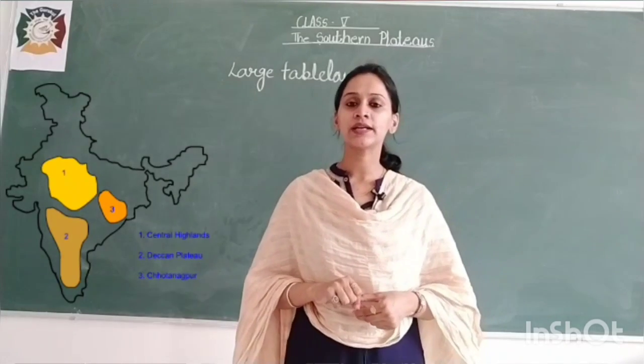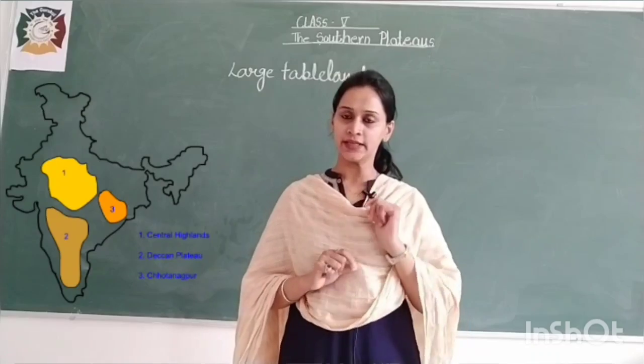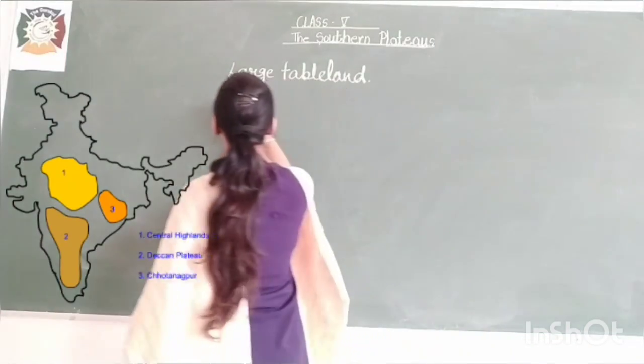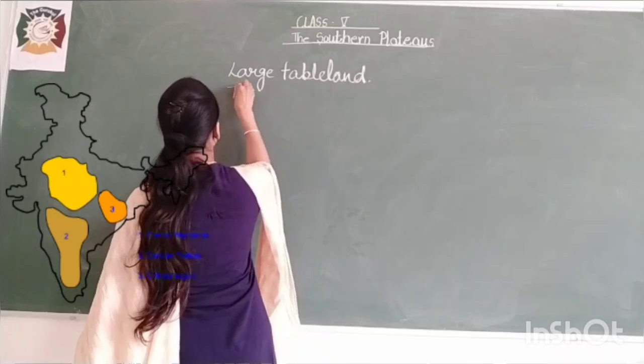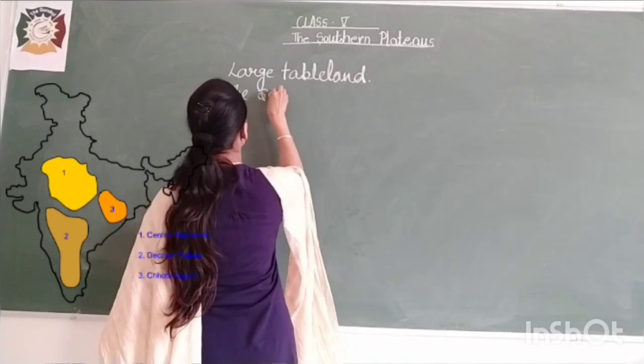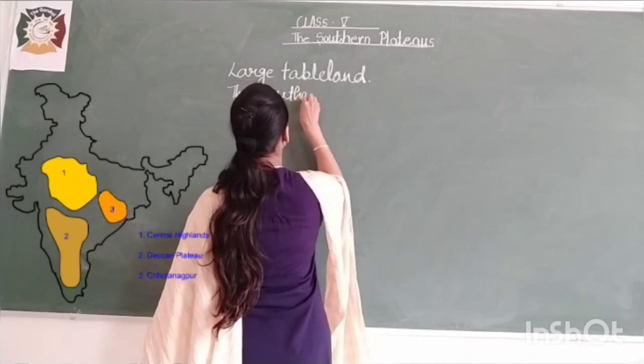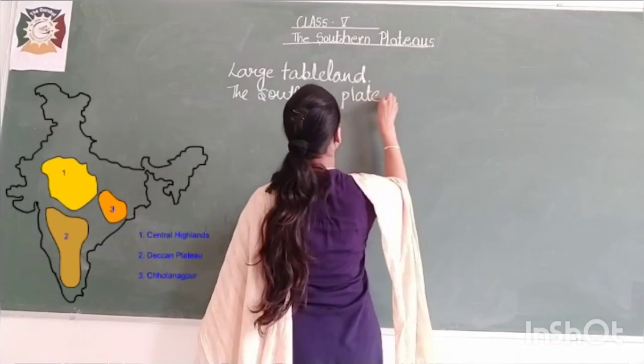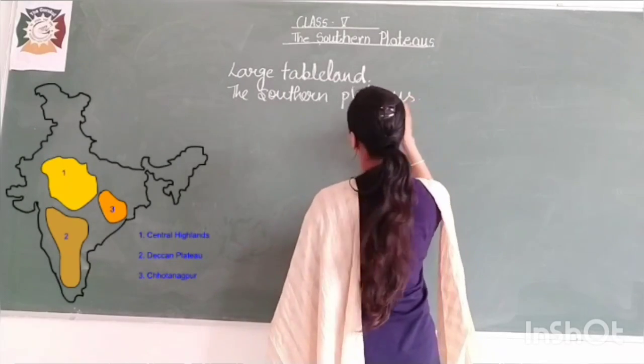It is divided basically into two parts. The first part is the Central Highland and the second part is the Deccan Plateau. So, the Southern Plateau is divided into two parts.